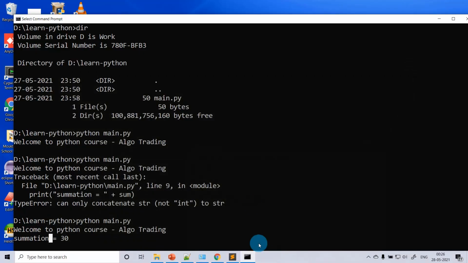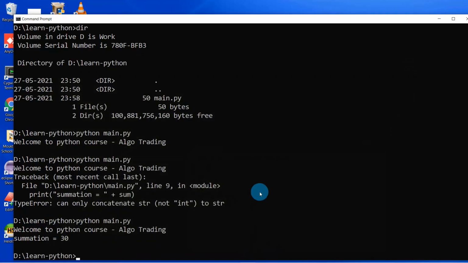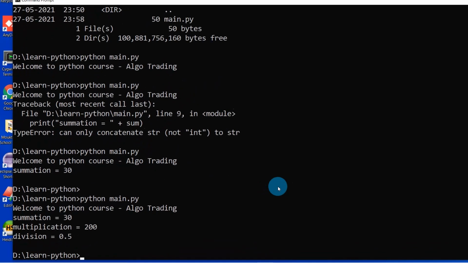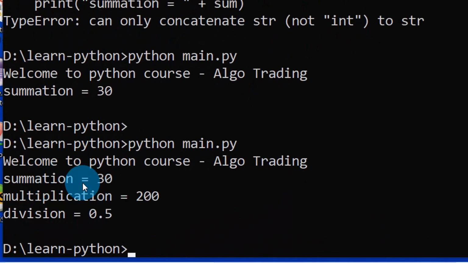Let's go to the command prompt. Now again run it, python main.py. See what all things you got. Summation 30, multiplication 10 into 20, 200, division 10 by 20 is 0.5. So you can do whatever you want. You can build a calculator using a Python program.